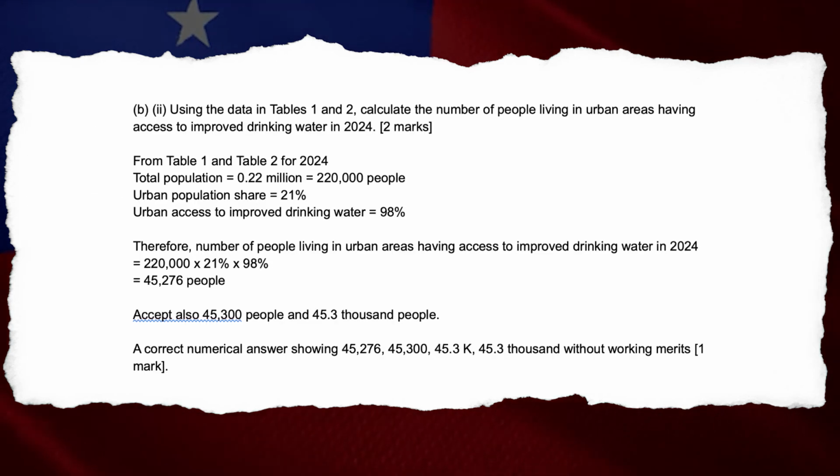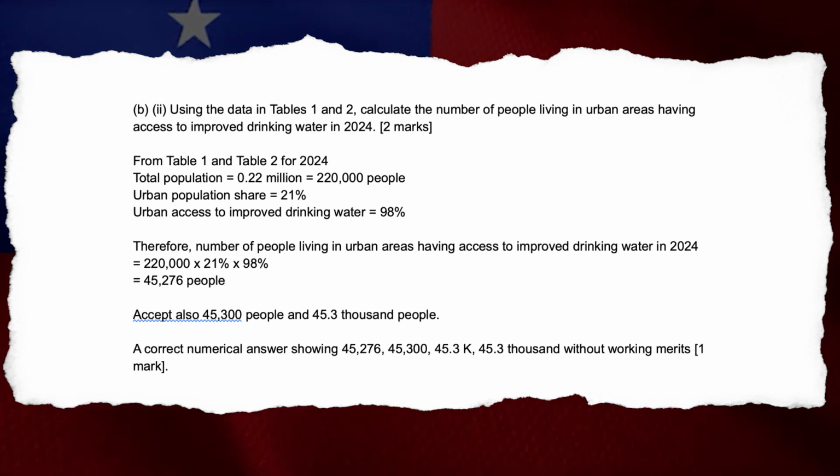B2. Using the data in Tables 1 and 2, calculate the number of people living in urban areas having access to improved drinking water in 2024. From Table 1 and Table 2 for 2024, total population equals 0.22 million equals 220,000 people. Urban population share equals 21%. Urban access to improved drinking water equals 98%.